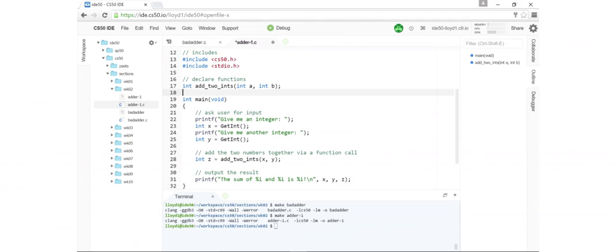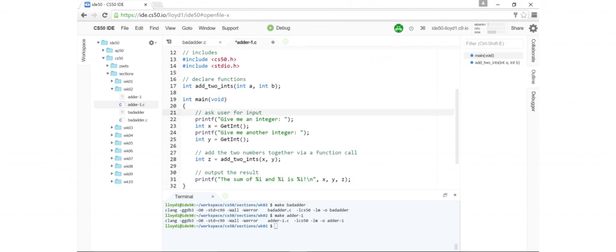So let's have a look at this in practice in a file called adder1.c, which I have in my CS50 IDE. So here is adder1.c. At the beginning, you see I have my includes, #include standard IO, and CS50.h. And then I have my function declaration. This is where I'm telling the compiler I'm going to be writing a function called add2ints. It's going to output an integer type variable. That's what this part is right here. And then I have two inputs to it, a and b, each of which is an integer.